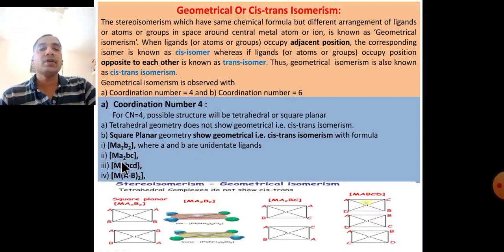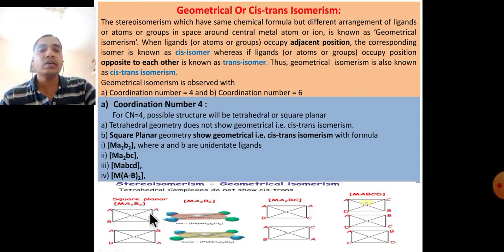The second type is A2BC. The third type is where all four ligands are different. The fourth type is metal with A-A dash and B2, where A-A is a chelating agent. This diagram shows square planar A2B2.